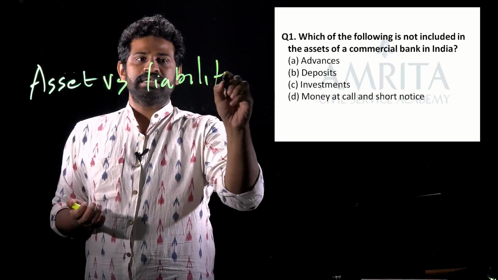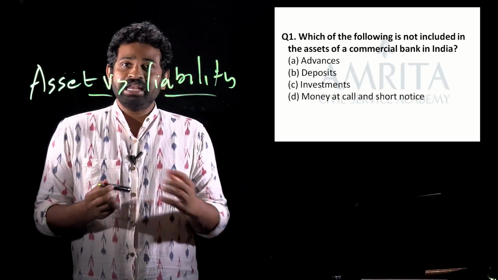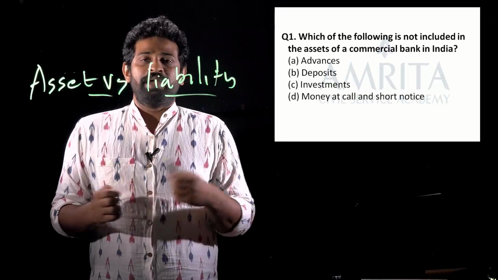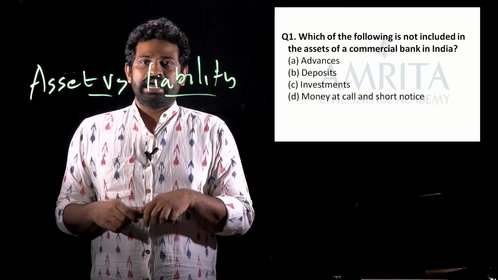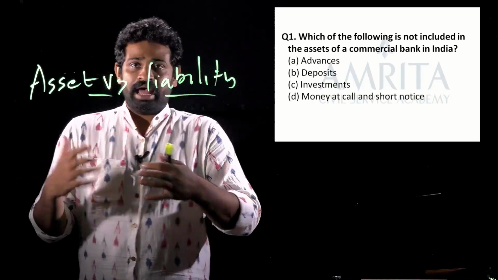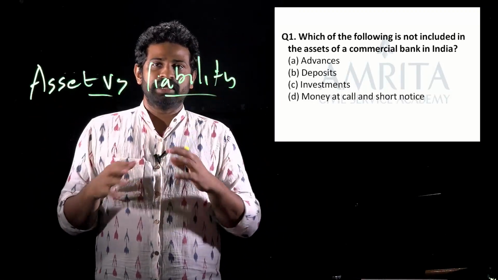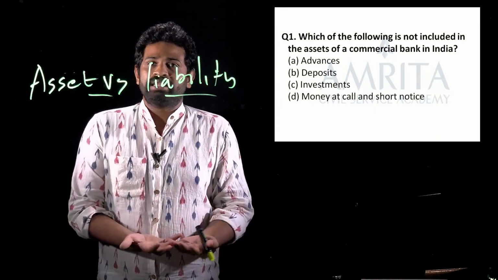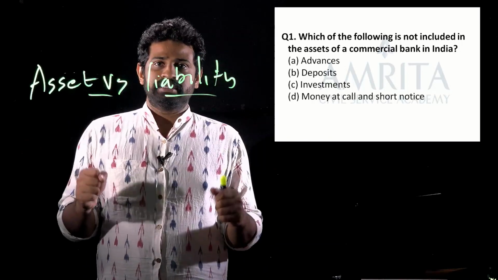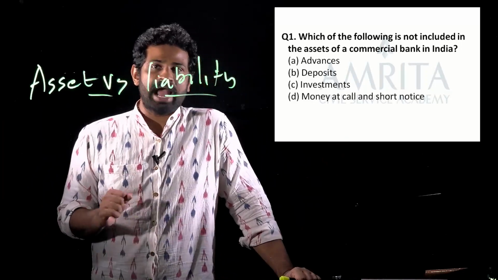liability. Okay, so asset comes in opposition to the term liability. What is liability? Liability means it's going to take the money out from us, right? We are going to lose money, or maybe this could be if we have taken some money from someone else and we are supposed to give back, then it's a liability for us. I'm speaking on an individual level. But when it comes to banks, these ideas work in a different way because of the way their business models are constructed. But assuming that you don't know any of those things, let us see how this asset versus liability thing can be brought to the context of banking.